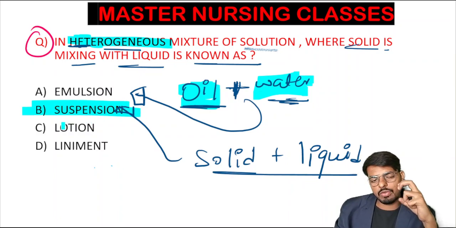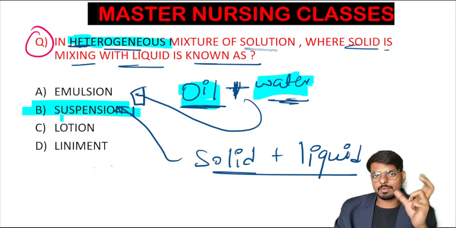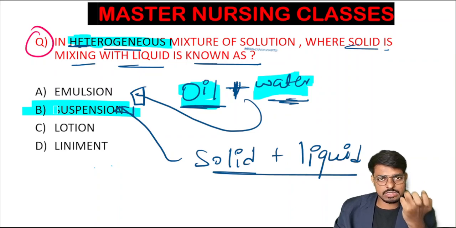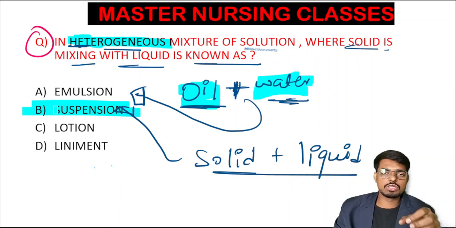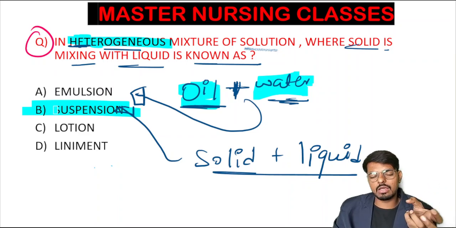While giving a suspension, an emulsion, or a syrup to the patient, it is mandatory to mix the solution thoroughly. Why? Because in heterogeneous solutions, the particles will settle down at the bottom of the bottle. Then whatever you are giving is just like water or oil, and you are not giving the drug, which will not be helpful.